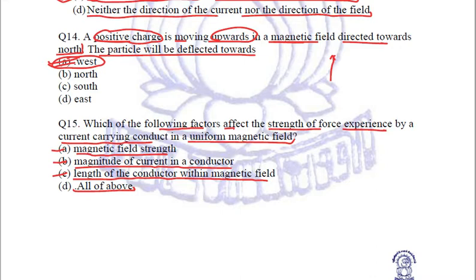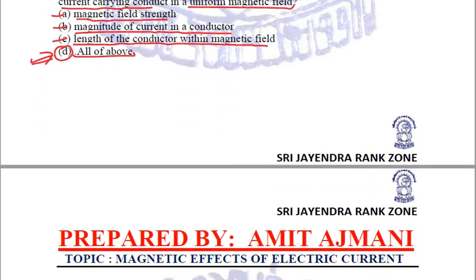Whether it is the magnetic field, as to how strong the field is, the magnitude or the amount of current, or the length of the conductor, we have seen the formula F is equal to B into I into L. So all these factors will affect the strength of force experienced by a current carrying conductor in a uniform magnetic field. Fine. So the answer is option number D.